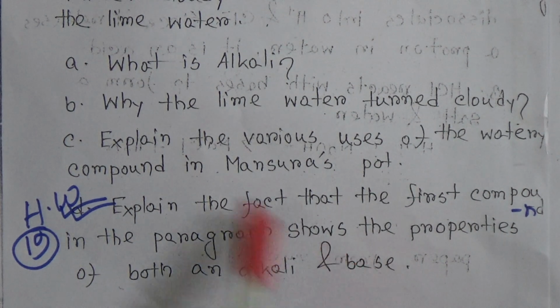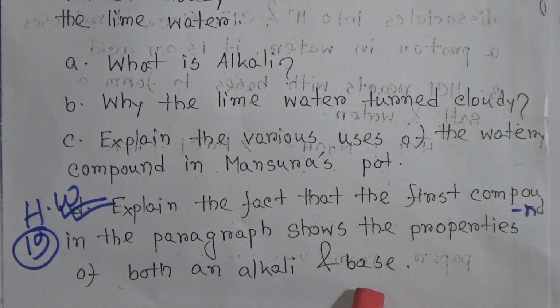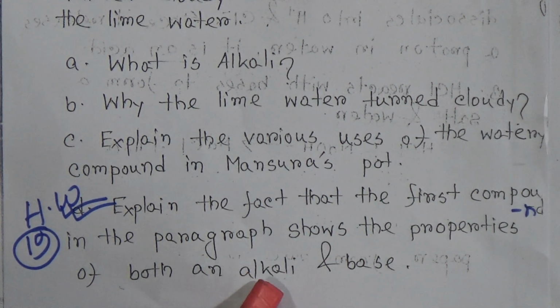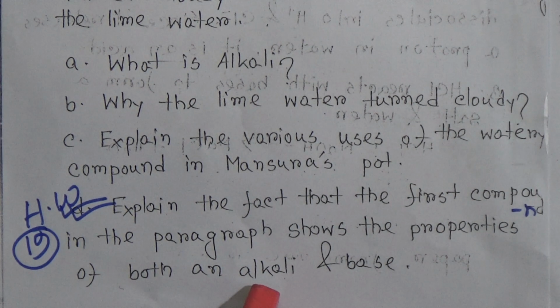This is another component of alkali, and it is slippery. It's also another characteristic of alkali. Then its taste is basic or pungent. That means it shows these characteristics of alkali.